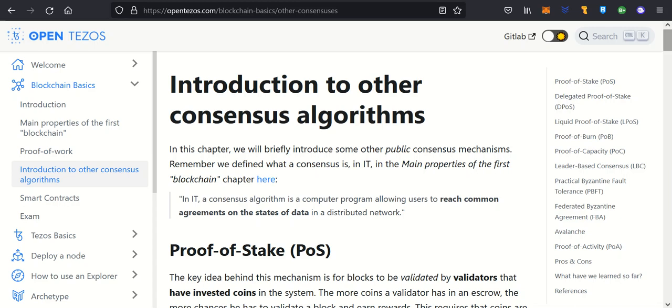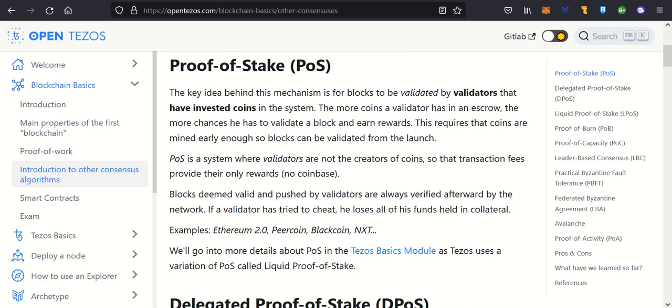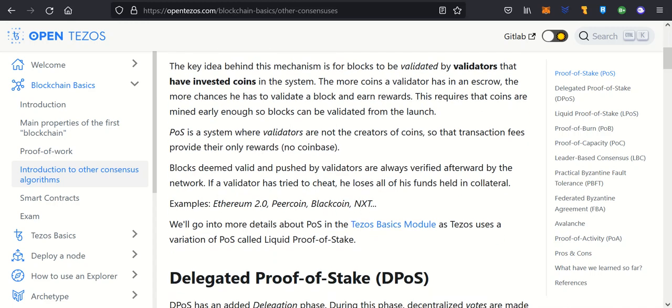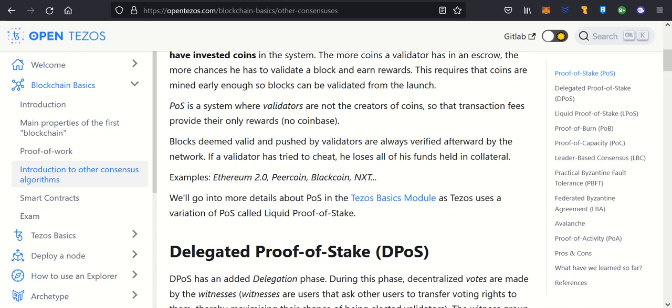Proof of stake, POS. The key idea behind this mechanism is for blocks to be validated by validators that have invested coins in the system. The more coins a validator has in escrow, the more chances he or she has to validate a block and earn rewards. This requires that coins are mined early enough so blocks can be validated from the launch.